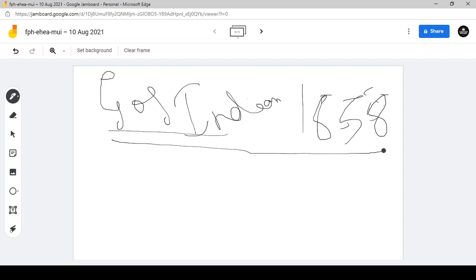Nothing more you have to remember about what was introduced, because nothing such was introduced. This can be a direct question: which was the first act which marked the beginning of the evolution of the Indian Constitution? That is the Government of India Act 1858.